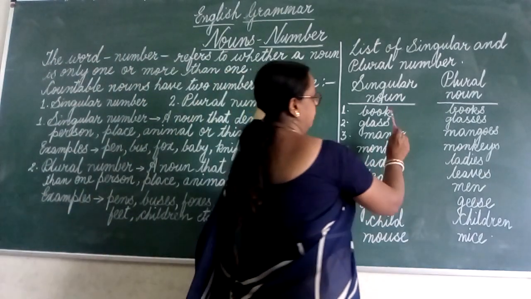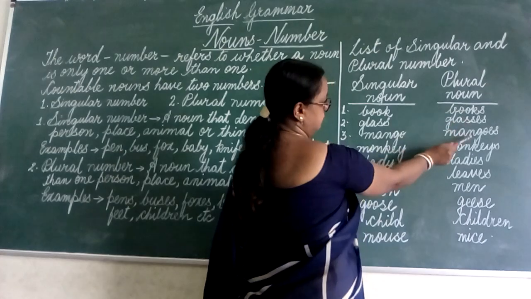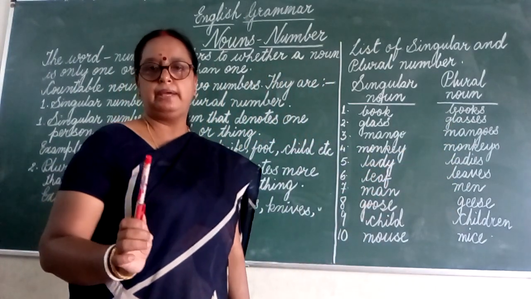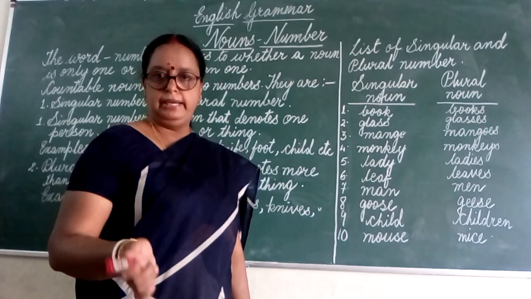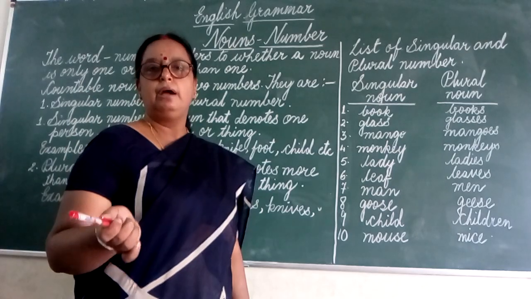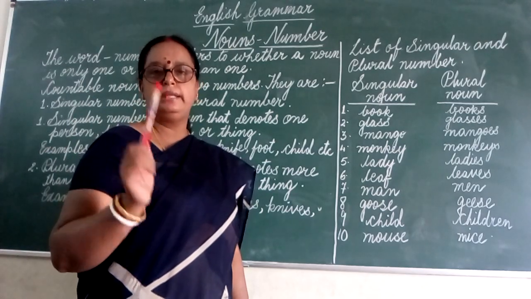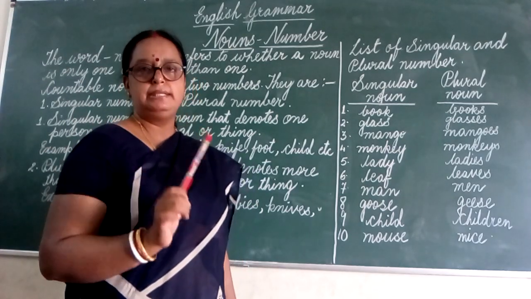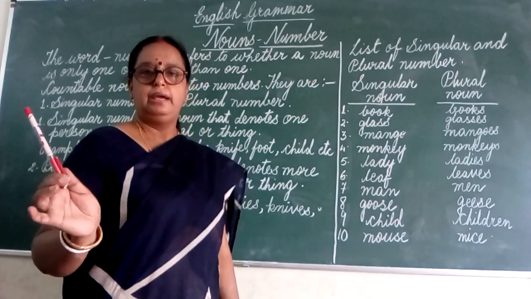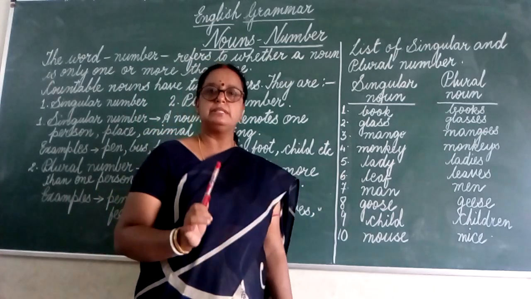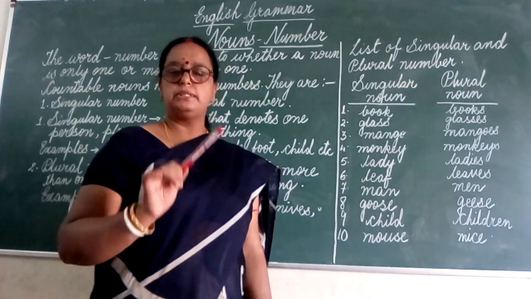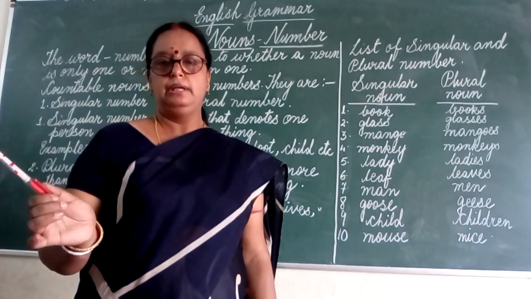You can see we change into s, somewhere by adding es, by removing y and adding ies. In this way, we change singular to plural number in various ways. In our next class, we will study the rules of changing from singular to plural.